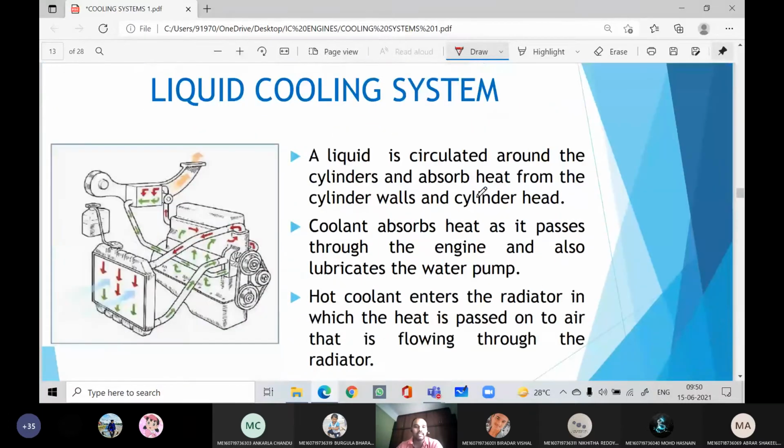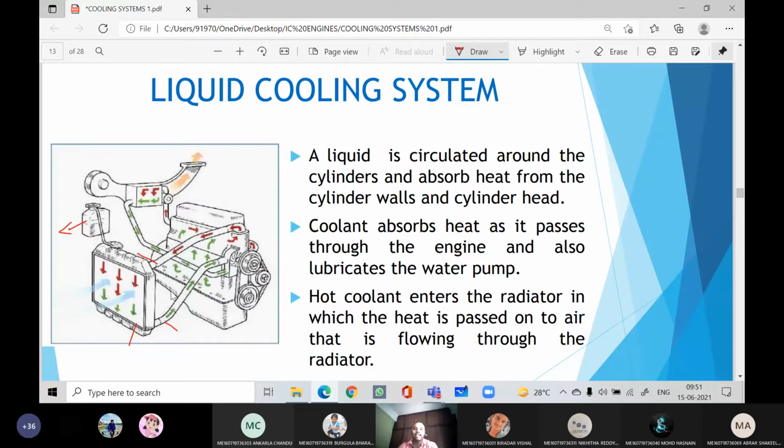Now we can see, this is the reservoir for the coolant, and this is the radiator. This is the inlet hose to the engine, and this is the outlet hose from the engine. So here this cold coolant will go to the engine and absorb the heat, thereby its temperature will increase and its density will decrease, therefore it will float to the top, and this hot coolant will enter the radiator.